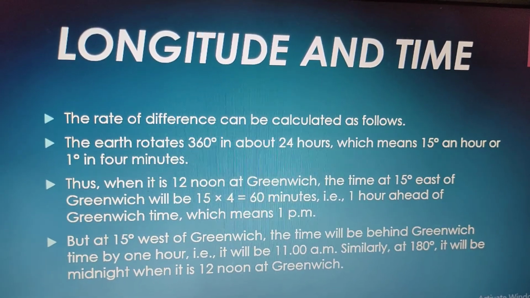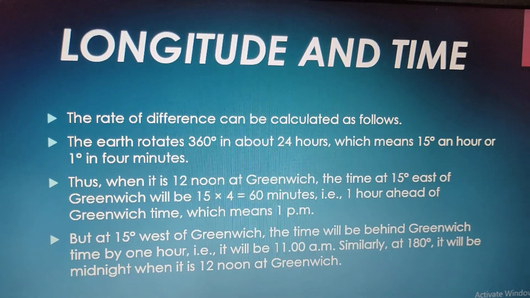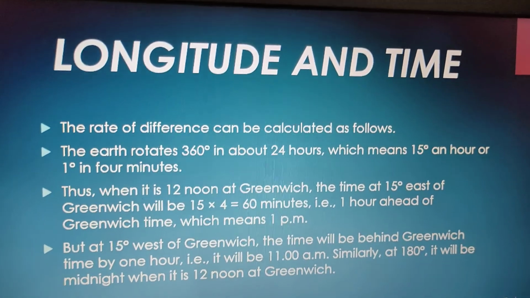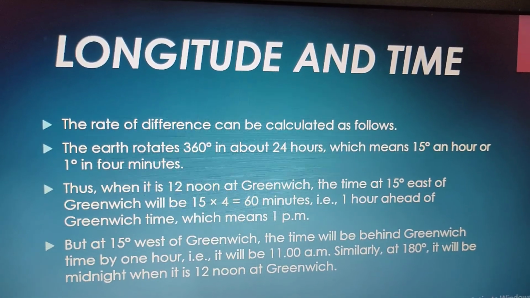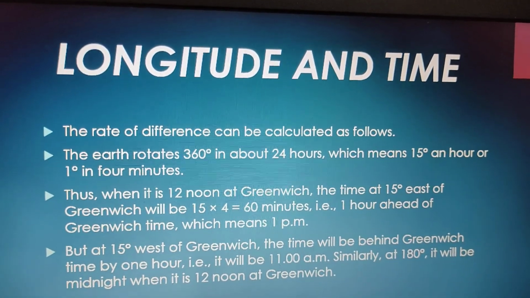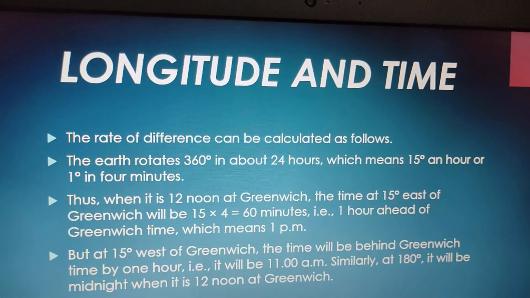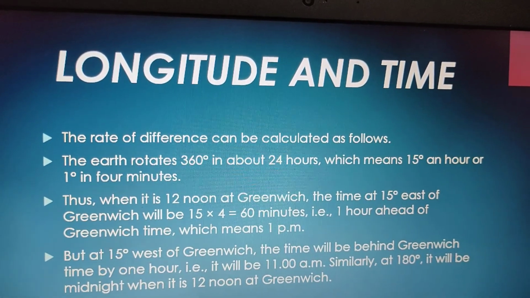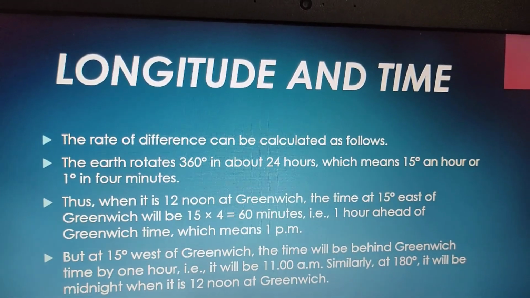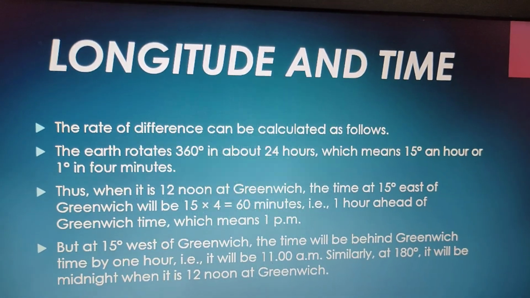Thus, when it is 12 noon at Greenwich, the time at 15 degrees east of Greenwich will be 15 into 4 equal to 60 minutes. That is 1 hour ahead of Greenwich time, which means 1 p.m. But at 15 degrees west of Greenwich, the time will be behind Greenwich time by 1 hour. That is, it will be 11 a.m. Similarly, at 180 degrees, it will be midnight when it is 12 noon at Greenwich.